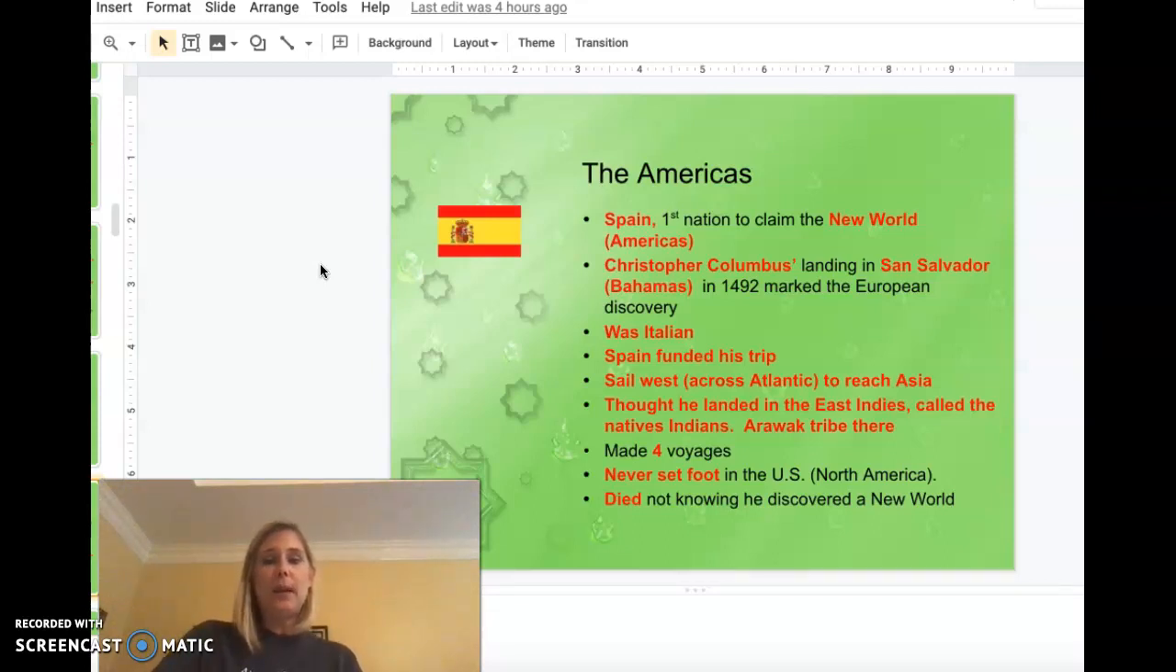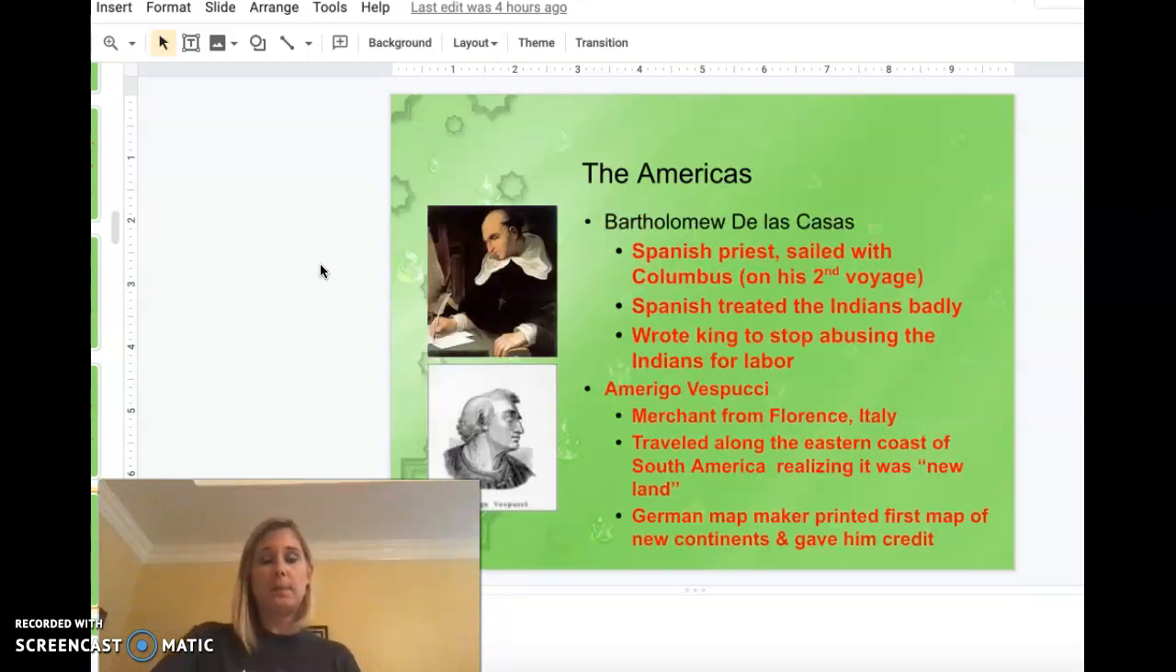Now, that's going to bring up, of course, the reading that you all did with those questions on Columbus and De las Casas. Let me give you a little bit of information about De las Casas. He was a Spanish priest that sailed with Columbus on his second voyage to try to get to Asia. Because remember, every time Columbus left Spain, his intention, his goal, is to reach Asia.